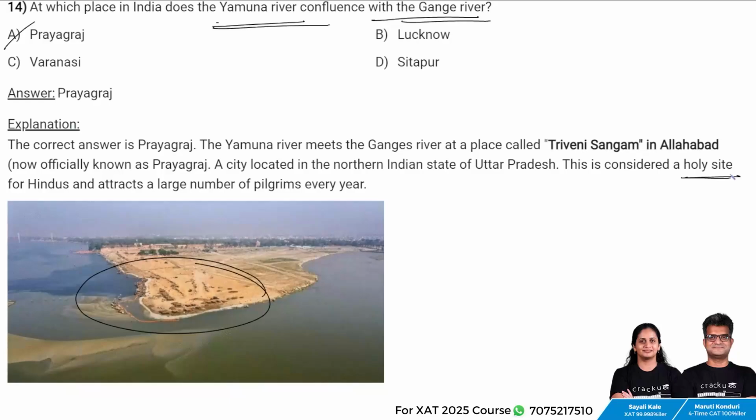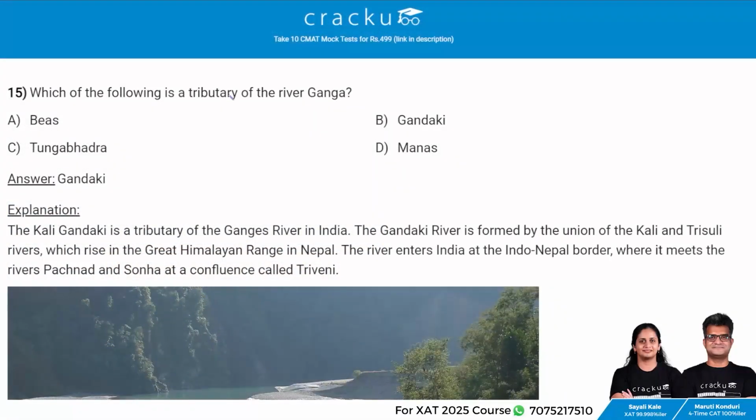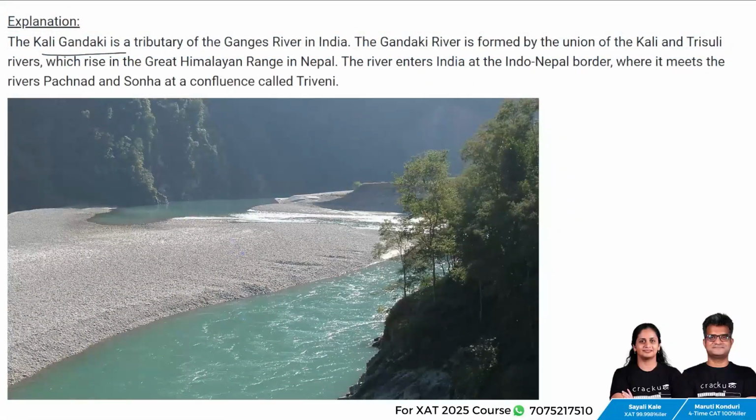This is considered a holy site for Hindus and attracts a large number of pilgrims every year. Next question. Which of the following is a tributary of river Ganga? The answer is Gandaki. So this is called Gandaki River.